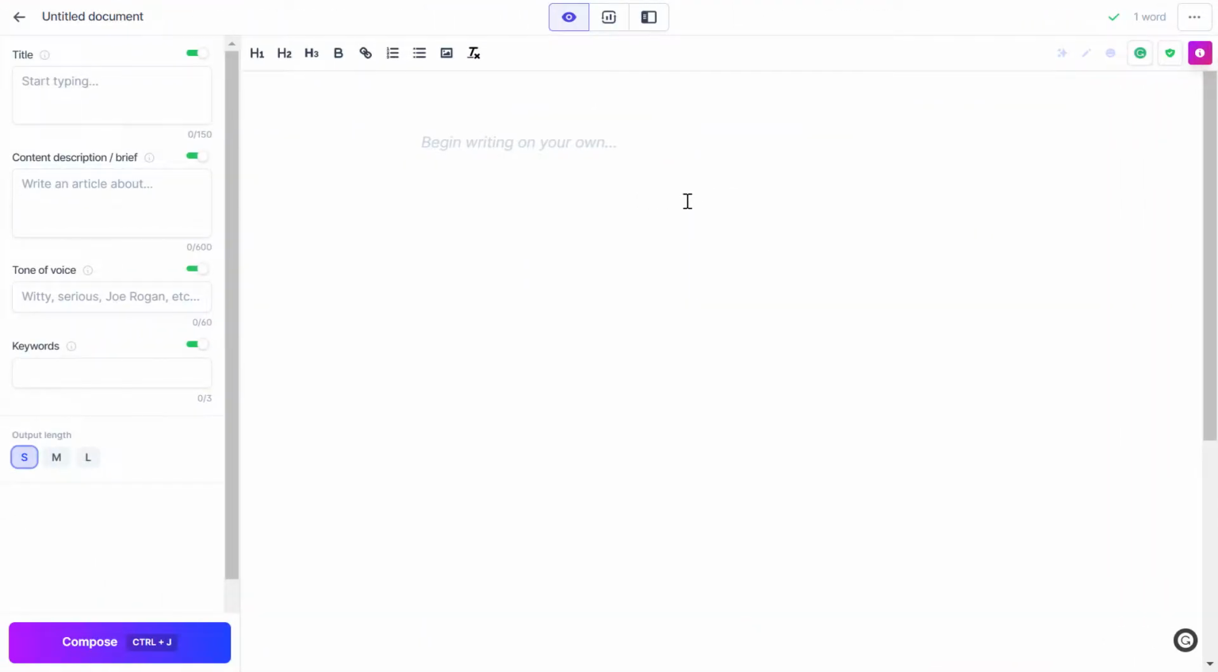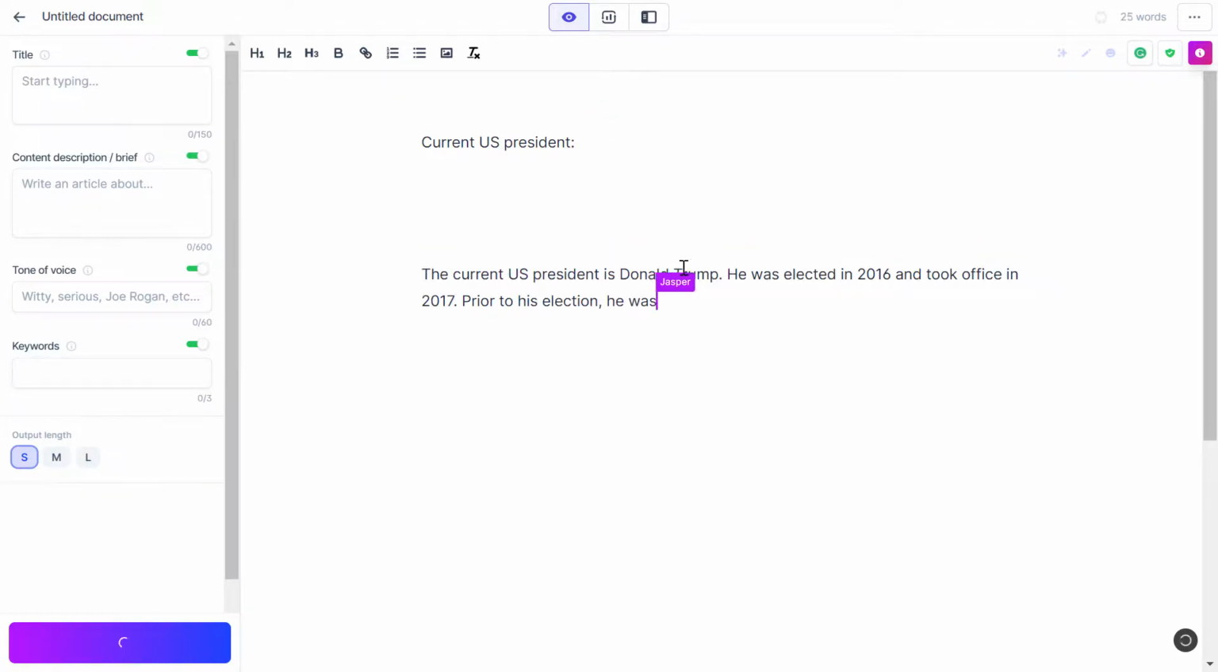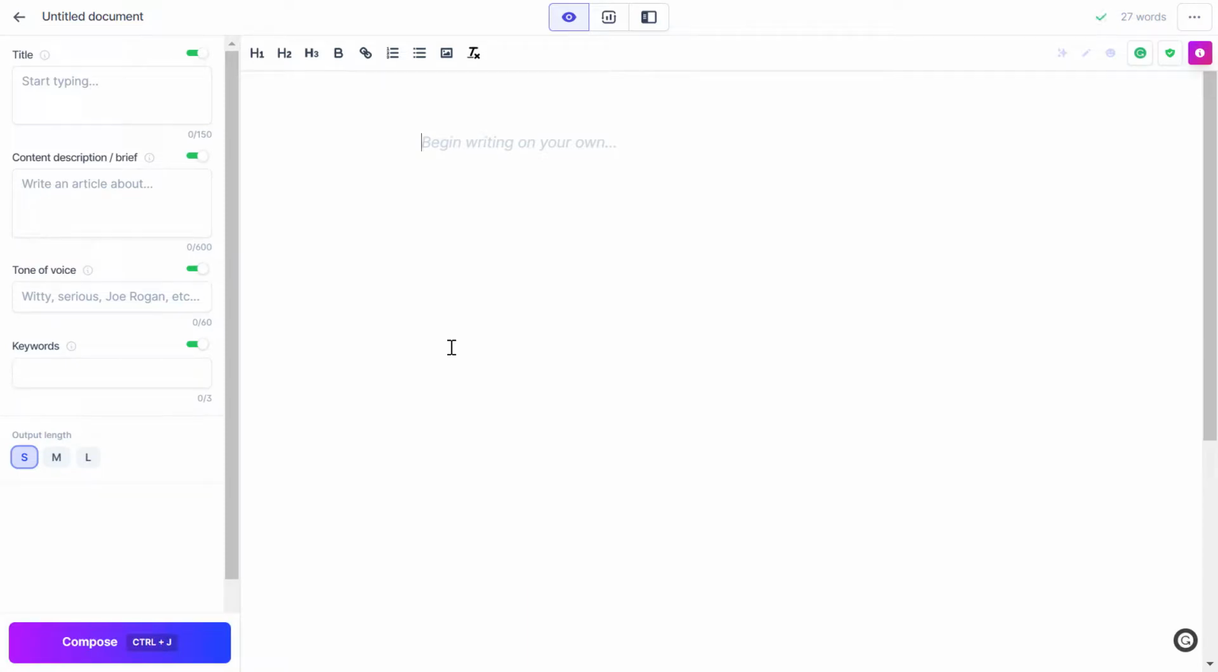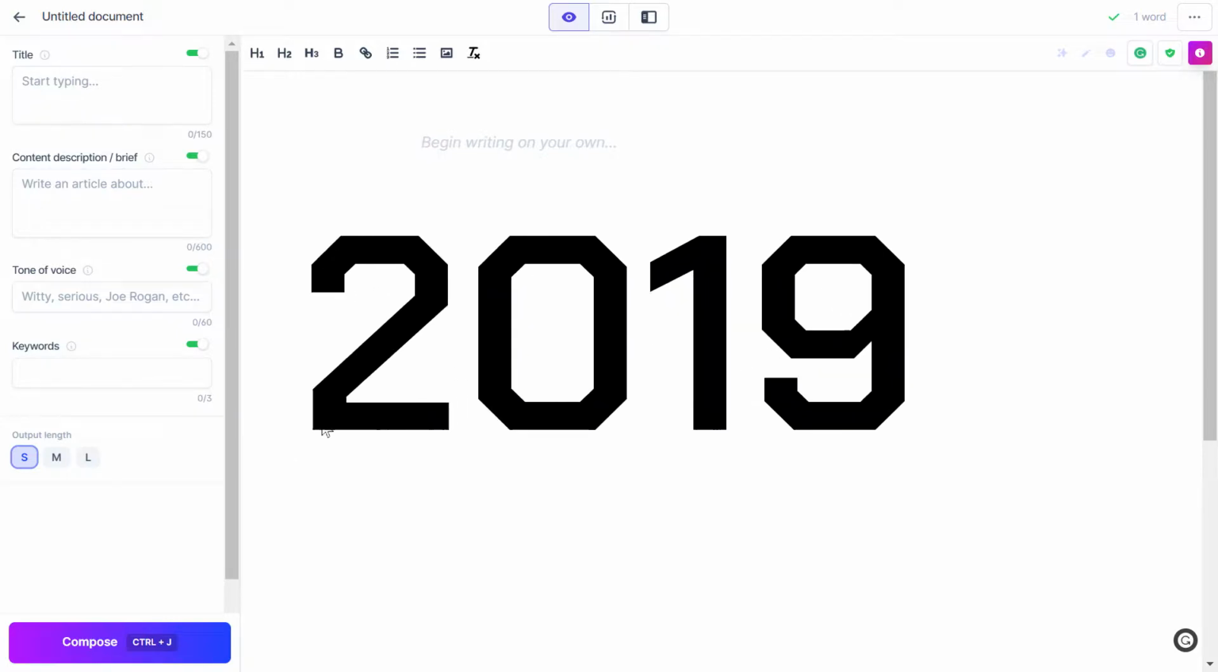The simplest example we can try is the current US president, and Ctrl J to compose. There you go, it's Donald Trump. So that's wrong. And if I repeat that 100 times, it will never say Joe Biden. That's because GPT-3 is trained on the whole internet as of 2019.